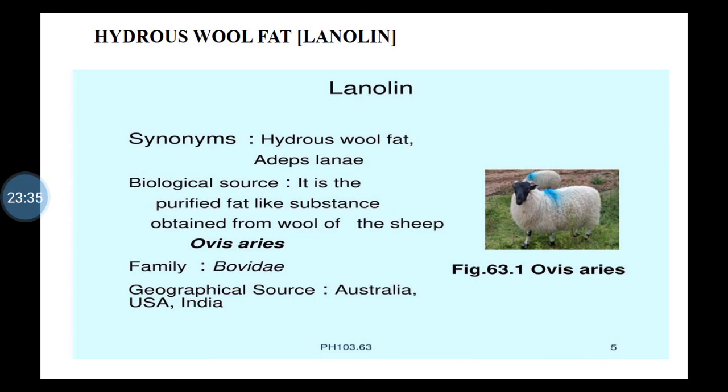In the photograph you can see the wool fibers, we will study those later, isn't it? So from the animal source we get fibers as well as a fat like substance, which is called wool fat. So it is a purified fat like substance obtained from wool of the sheep, Ovis aries, family Bovidae.